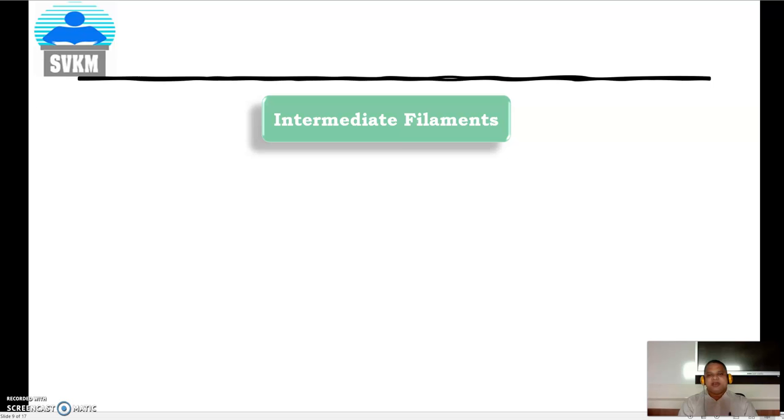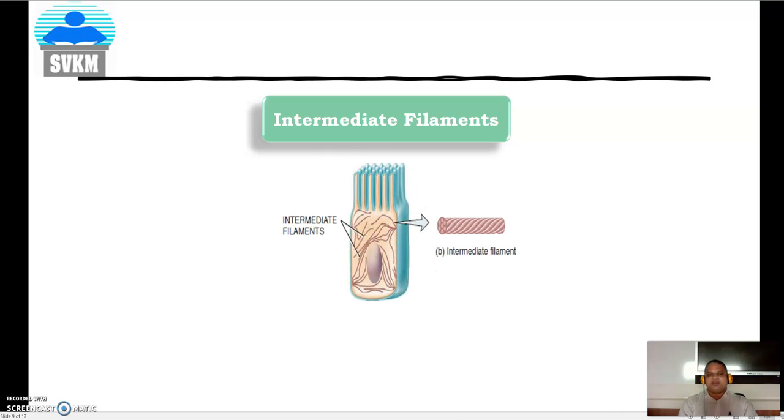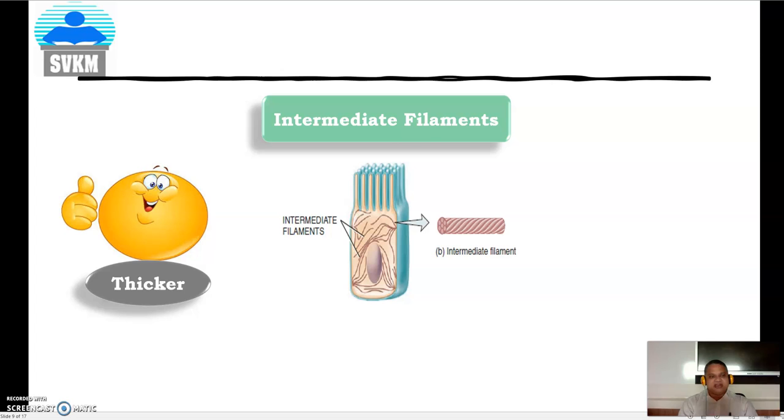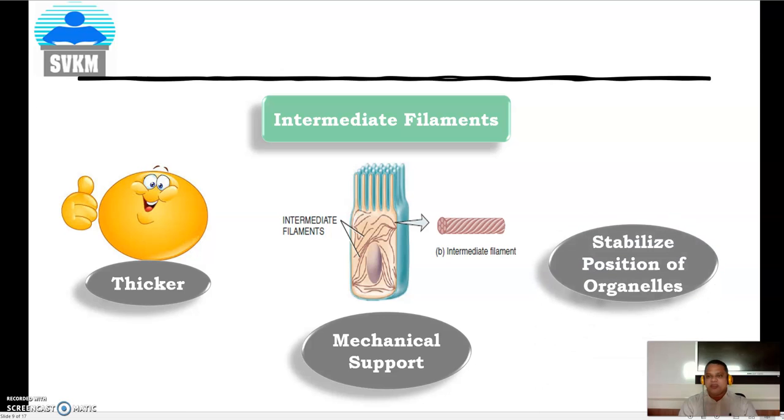Second, the filaments of the cytoskeleton, that is the intermediate filaments. This is the structure of the intermediate filaments. They are thicker in nature, whereas microfilaments are thin. The role of the intermediate filament is to provide mechanical support to the cell organelles, and they are also essential to stabilize the position of the organelles.